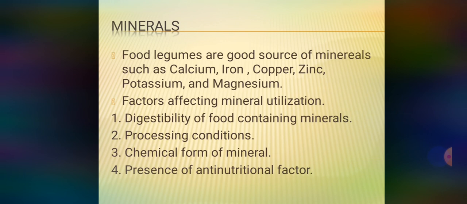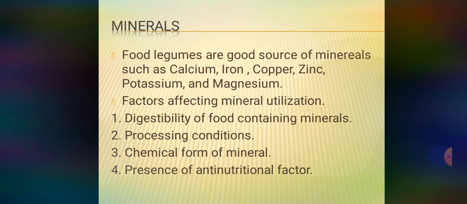Sometimes minerals form complexes or salts with phytic acid. That's why they are unable to be used by the body. Then the presence of anti-nutritional factors, as I gave the example of phytic acid or phytates. These are nothing but anti-nutritional factors. Okay.